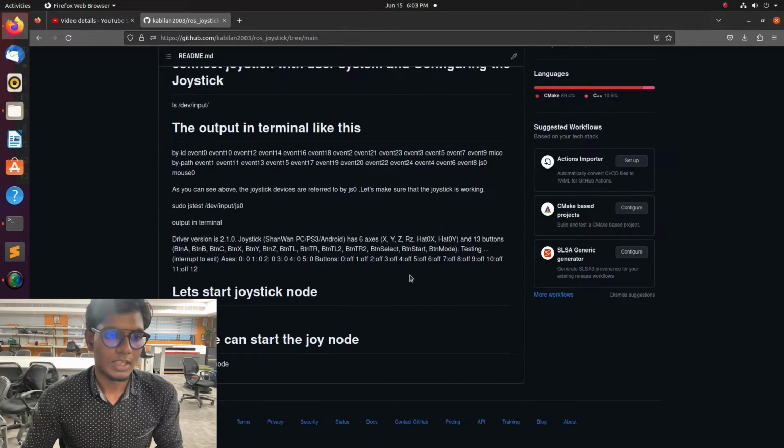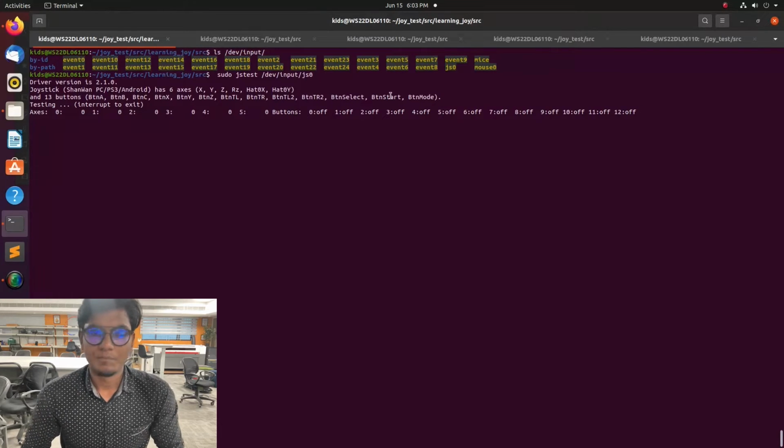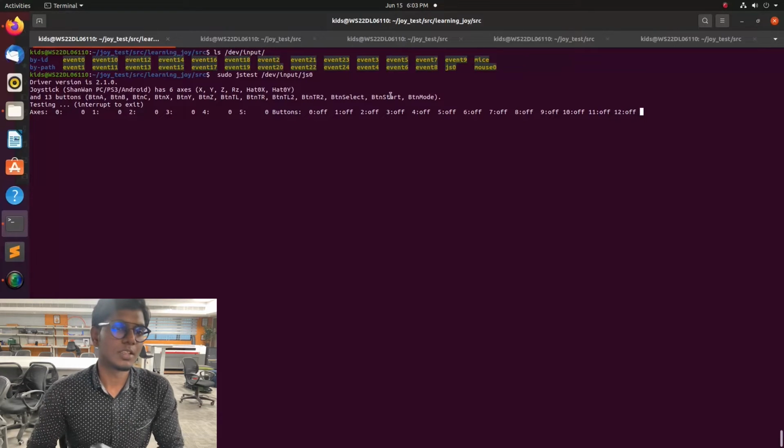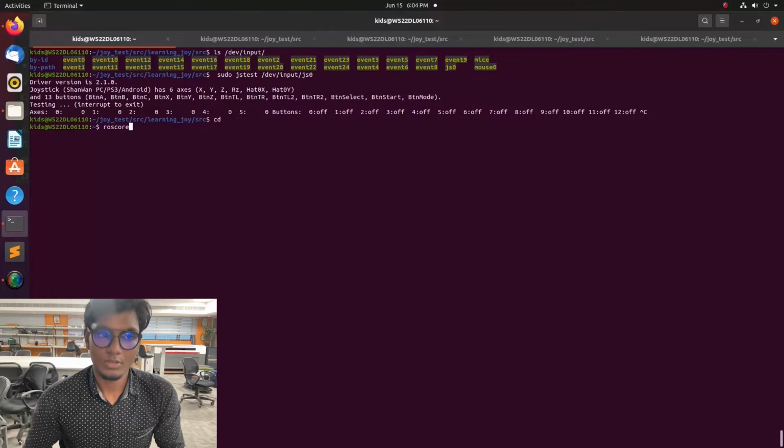First we need a joystick and a joystick dongle. We need to interface the joystick first, and follow the ROS wiki website and my repository, which I gave in the description. Follow that, and in this tutorial video we are going to see the step-by-step process of how to interface a joystick with ROS. For interfacing a joystick with ROS, we have a node. First we need to install that.